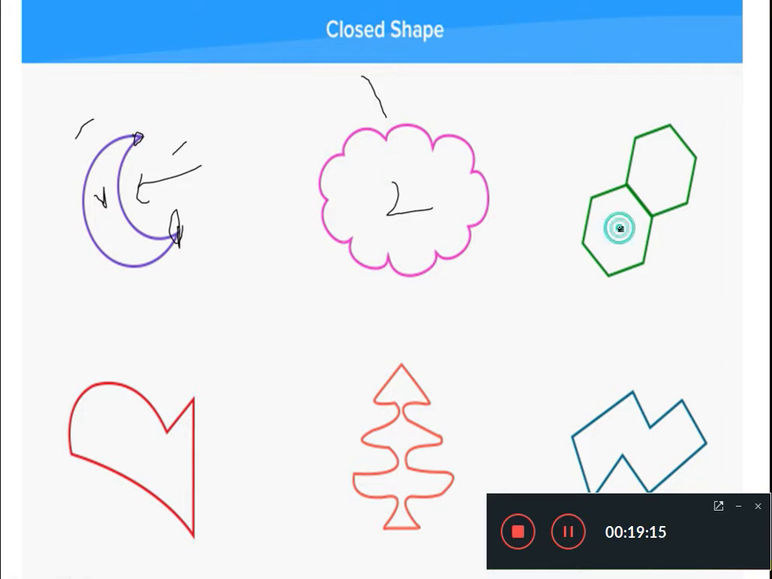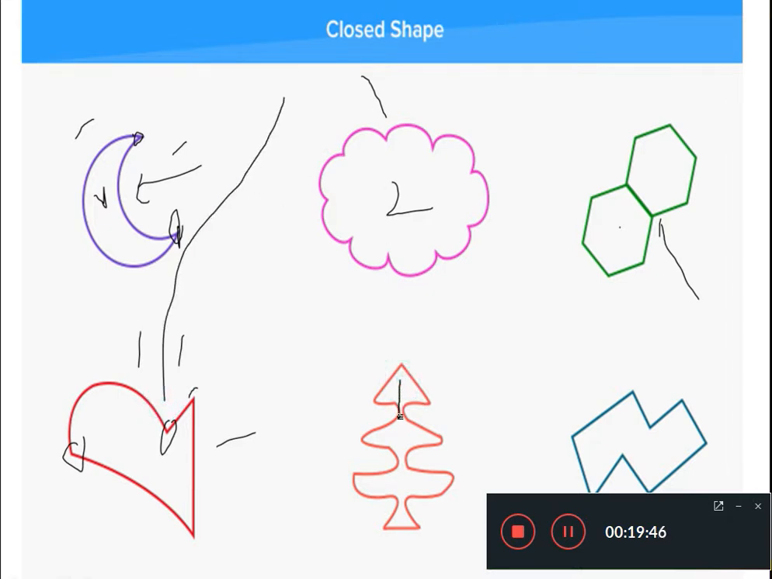Here also you can see all line segments are meeting together, that's why there is no space and nobody can go inside. Here you can see there is a mixture of line segments and curves. This curve and this line segment, they are meeting together at some point. Here you can see this curve and line segment meeting together. Here you can see this curve and line segment meeting together. That's why there is no space, so we can classify this diagram as a closed shape.